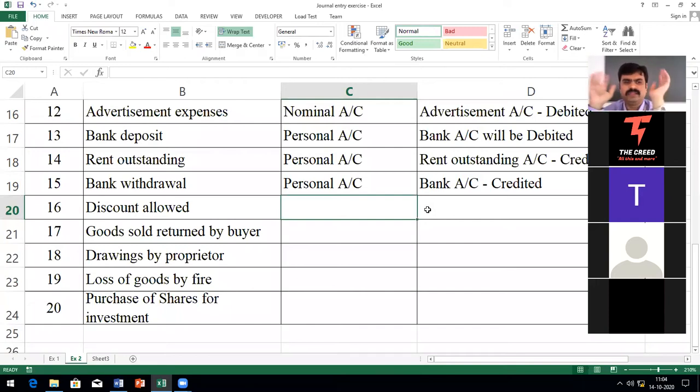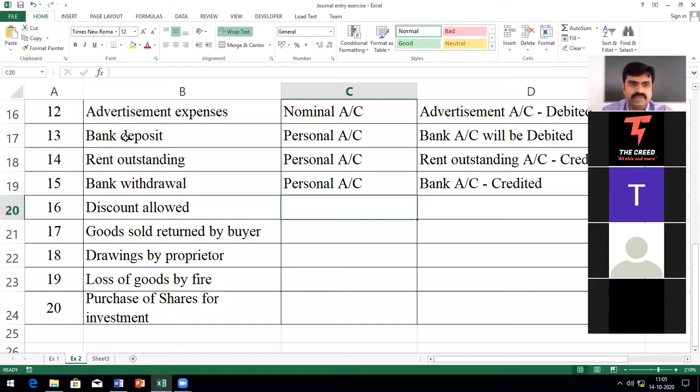Very simple, student. Just keep your eye only on the bank account, not the cash account. That we will see later. Bank account is a personal account, so apply the rule of personal account: debit the receiver, credit the giver. Is the bank giving or taking? If it is bank deposit, it is taking, so we debit it. And credit which is giving. Here the bank is giving, so you have to credit.